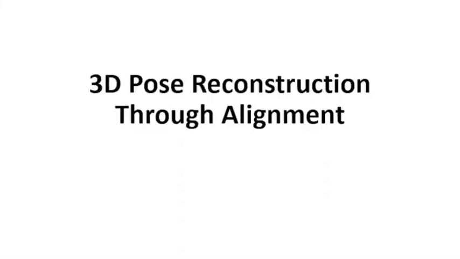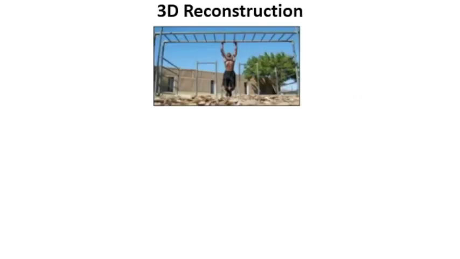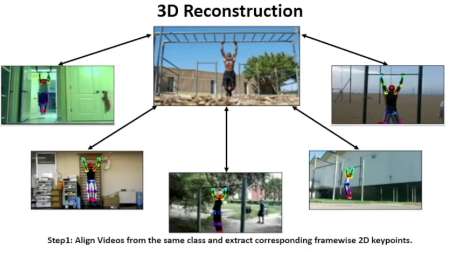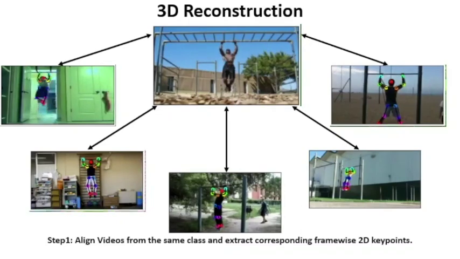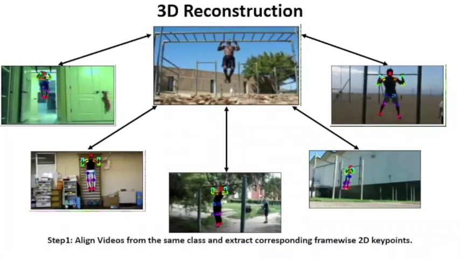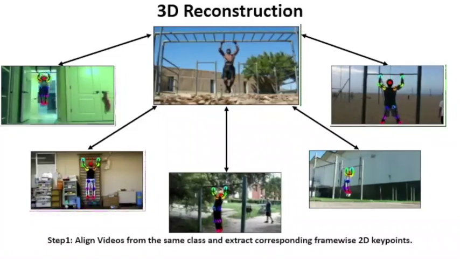We now continue and show further downstream applications of our alignment-based approach. Here we start by showing the 3D pose reconstruction application. Given an input video, we start by aligning videos of the same class to it, and we also extract the 2D key points from the now aligned video frames. Note that the aligned videos depict the same action captured from various viewpoints.